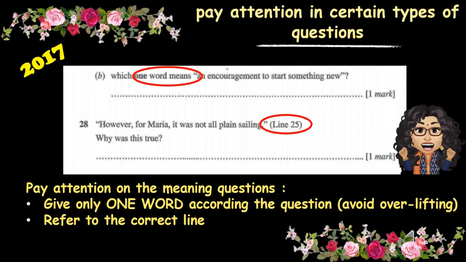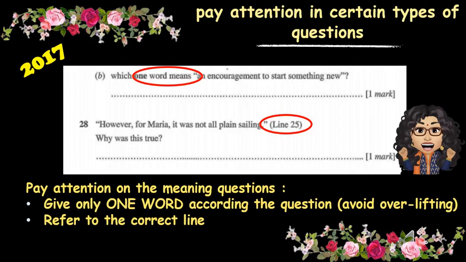I also want you to look at some question patterns. In 2017, this happens. When they ask for meaning in the question, they control the number of words, like which one word. So you have to give that one word. If you happen to be copying the whole sentence, then it is considered wrong. Or if you copy the phrase which has the word, also wrong. So when the question says one word, give a one word answer. If the question says two words that show the meaning, give two words.